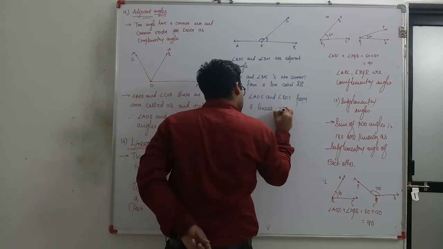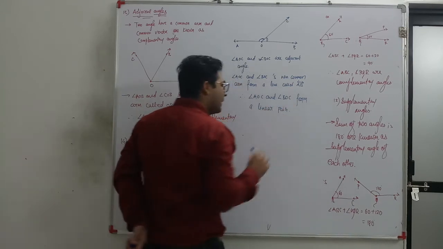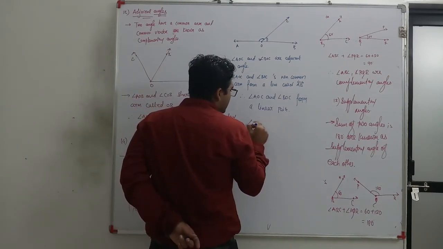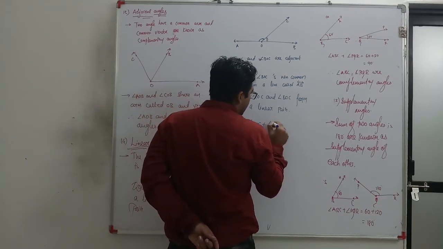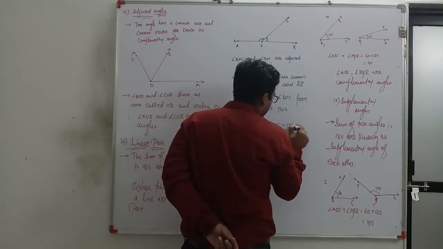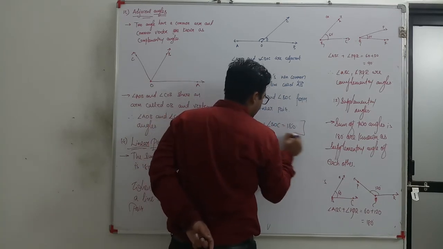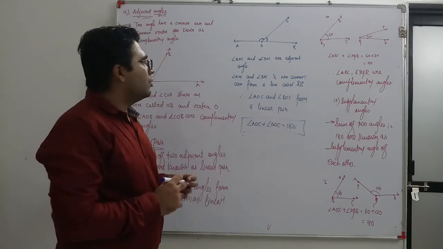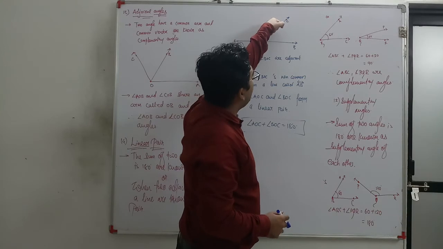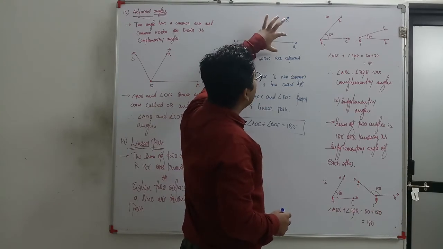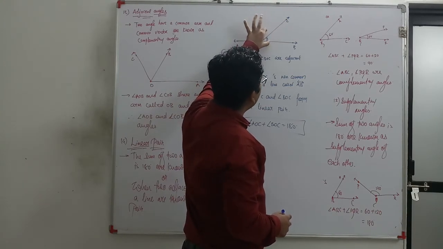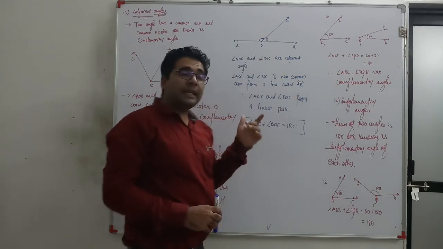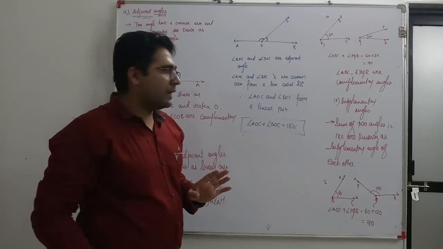Whenever any pair of angles forms a linear pair, the sum of these two angles is 180. Clear? Now, there is one question in our textbook that if we shift this handle this way, the width of this part is increased as much as the other part is decreased here. यानी कि एक बढ़ेगा तो दूसरा कम हो जाएगा.